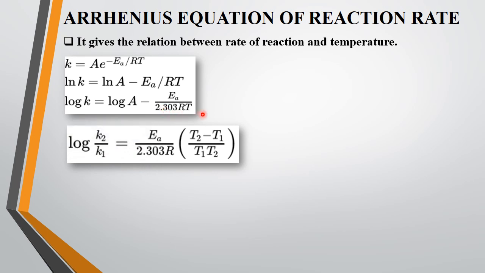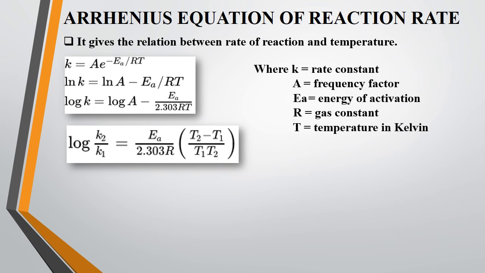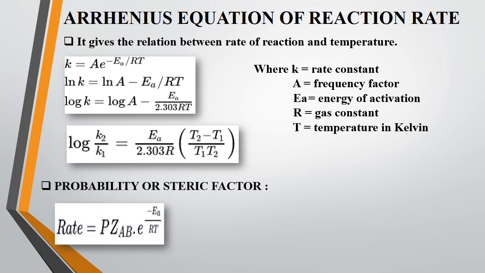And this can be taken as the difference between the temperatures, that is 1 upon T1 minus 1 upon T2. Hence, if you solve 1 upon T1 minus 1 upon T2, you will get this particular equation. So this equation we are going to use to solve the numericals.